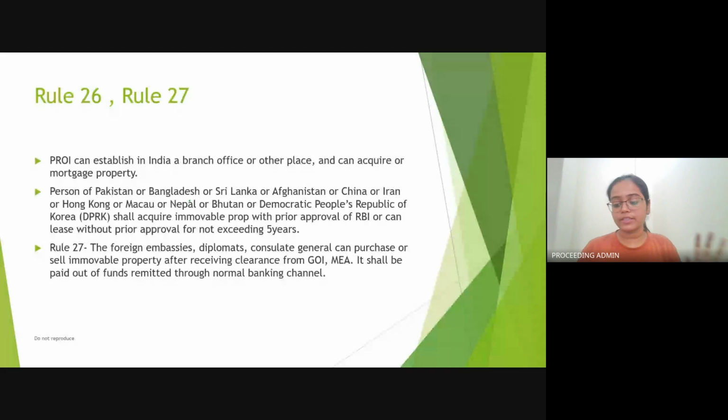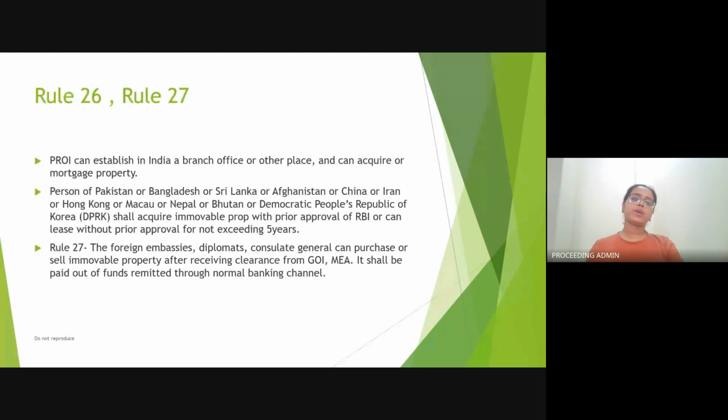through normal banking channel. The reason why the normal banking channel is clearly specified is if in future an investigation is to be made, it becomes easier to trace the sequence of the money, to trace the channel of the money, the trail of the money. So in order to make it clear, it has clearly been mentioned that normal banking channel के through payment होगा. Future में कोई discrepancy आएगी, so that would make the investigation little easier.